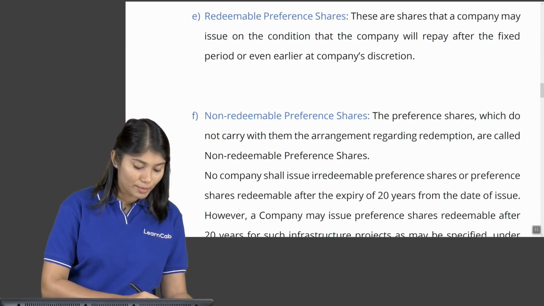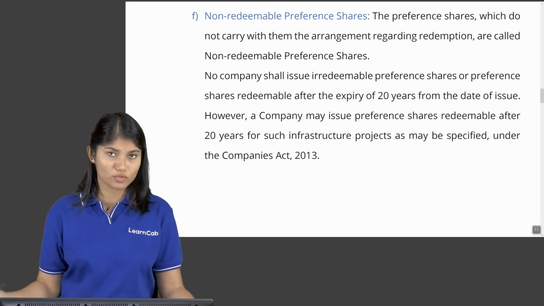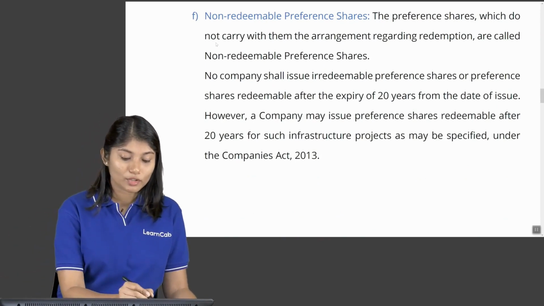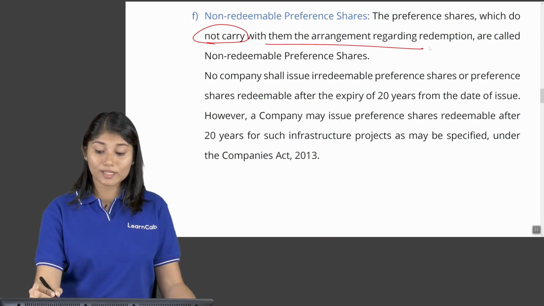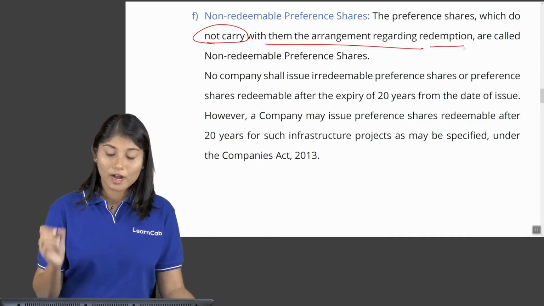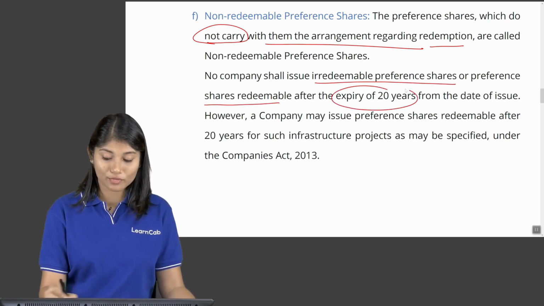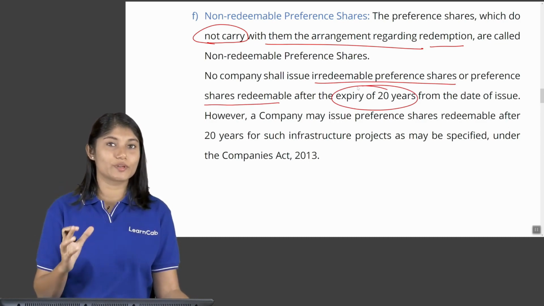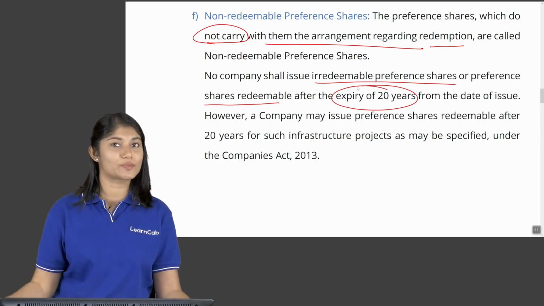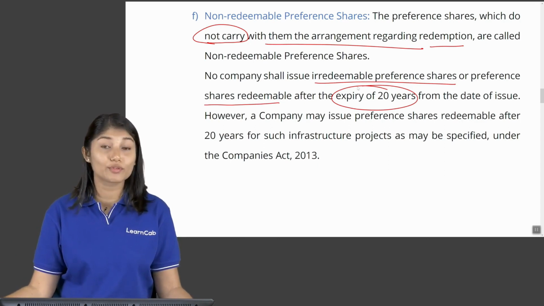Now, what is this non-redeemable? I already told you all, they cannot issue irredeemable preference shares. What is this non-redeemable? So, they don't carry with them an arrangement regarding redemption. Means there is no specific arrangement of redemption. However, no company can issue irredeemable preference shares or shares redeemable after expiry of 20 years. Means what? Up till maximum 20 years only. After that, you have to redeem these preference shares. You can allot these shares for a period of only 20 years maximum. More than that you cannot. You have to redeem them.